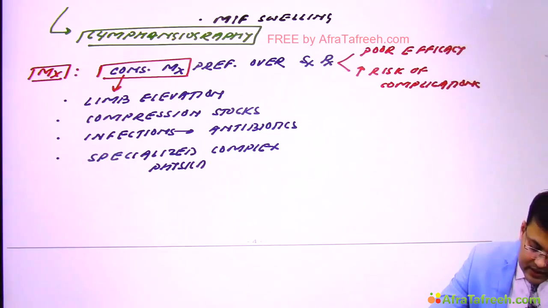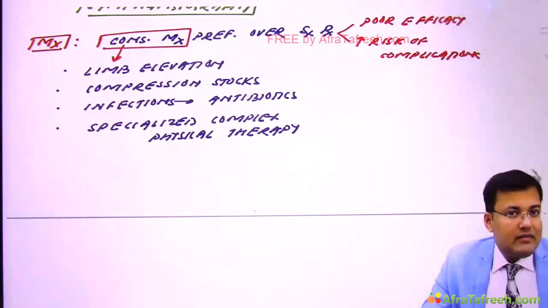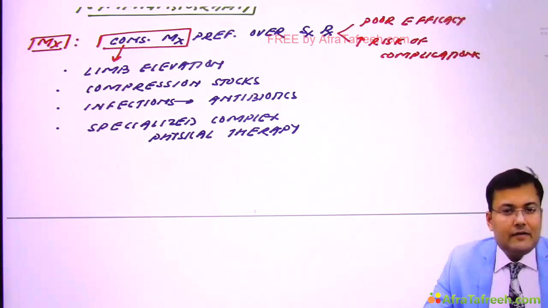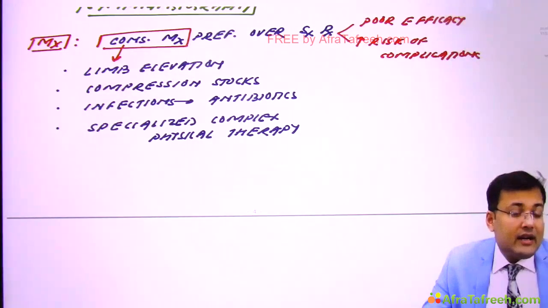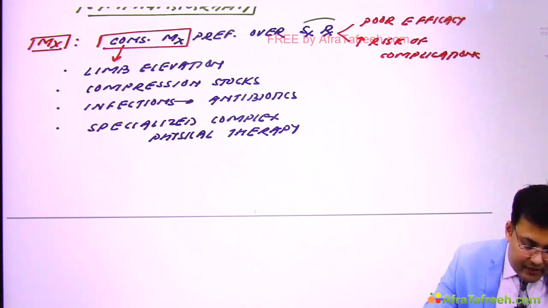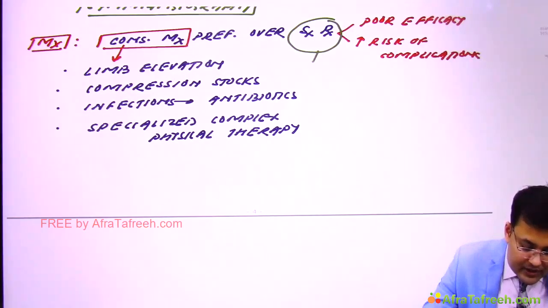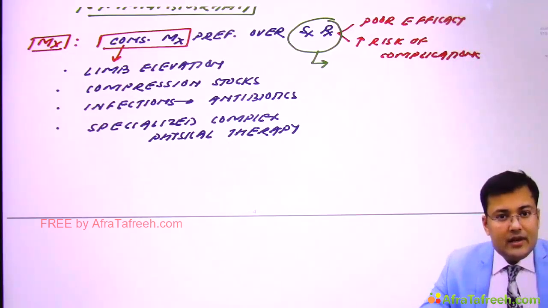Clear? These are the components, and generally these components are preferred, meaning conservative management is preferred. Now see, if despite conservative or medical management, the patient is having severe functional impairment, there are recurrent attacks of lymphangitis and still severe pain, in those cases we will be going for surgery. So what are the indications of surgical treatment?